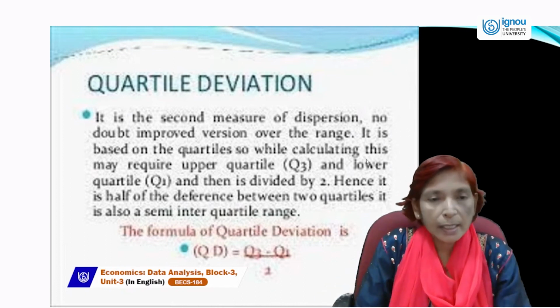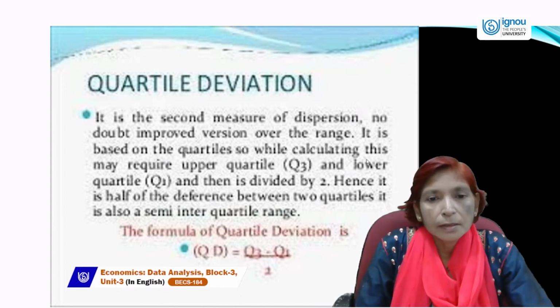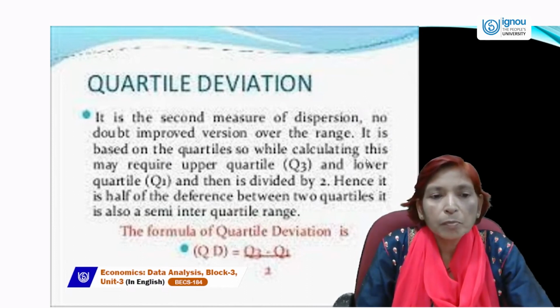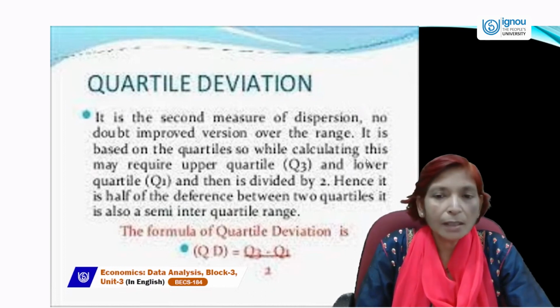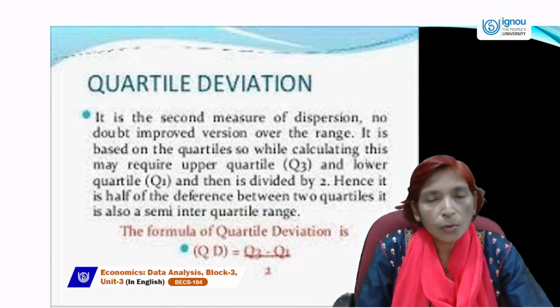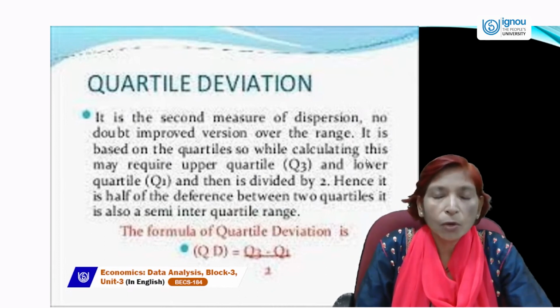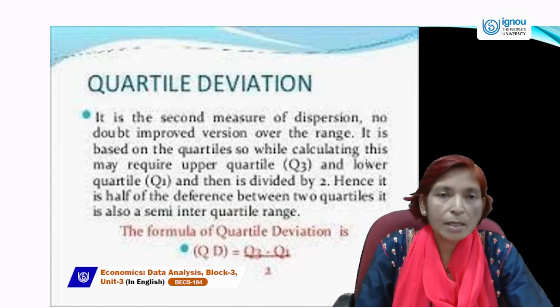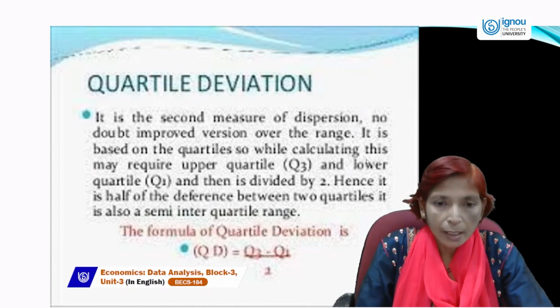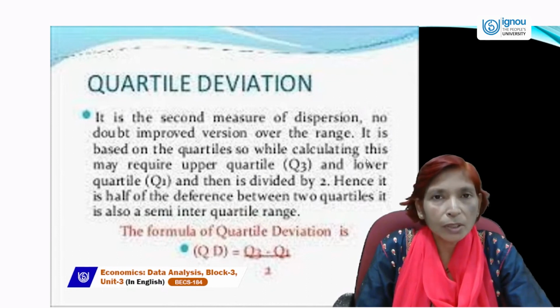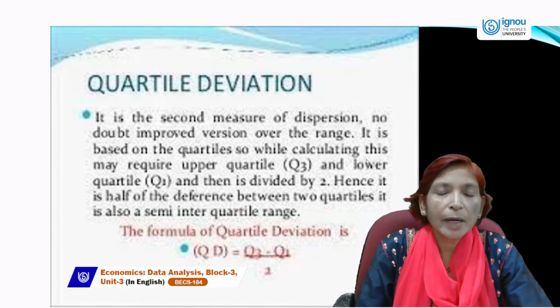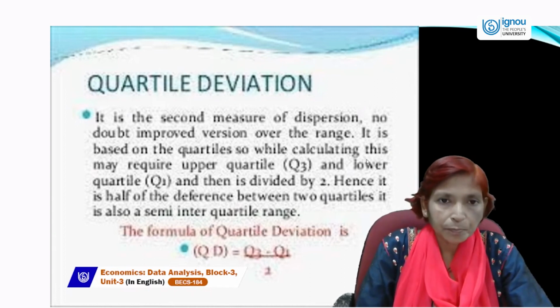So this is quartile deviation, which is a very improved version of measures of dispersion over the range. It is based on two quartiles, upper denoted by Q3 and lower denoted by Q1. If we take the difference of Q3 and Q1 and divide by 2, then we can calculate quartile deviation.